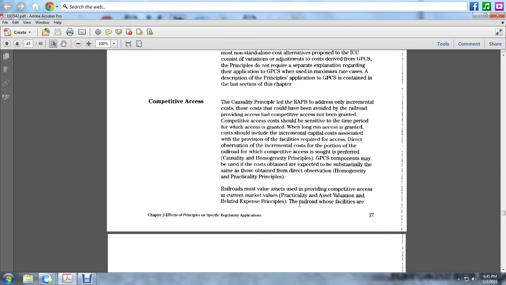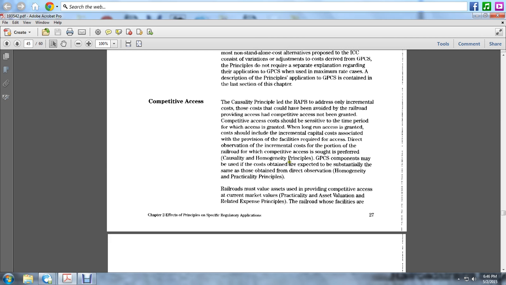The competitive access. The causality principle led by the railroad accounting principle addresses the incremental costs, those costs that would have been avoided by the railroad, provided that the competitive access had not been granted. Competitive access costs should be sensitive to the time period for which access is granted. For long run access granted, the cost should include incremental capital costs associated with the provision of the facility required for the access. Direct observation of incremental cost for the portion of the railroad with competitive access is preferred, per the causality and homogeneity principles of the general purpose costing system.